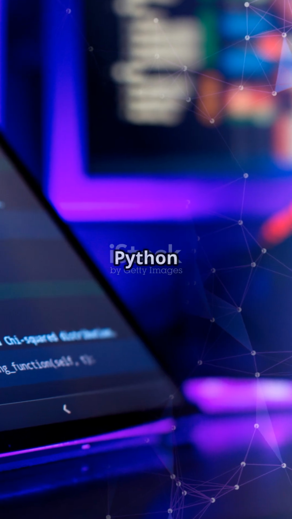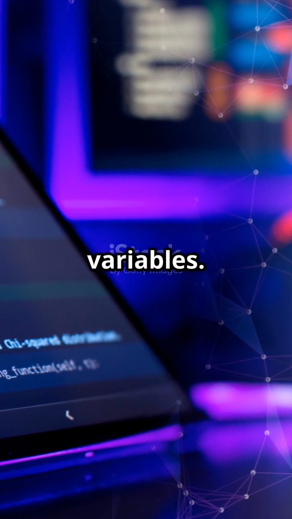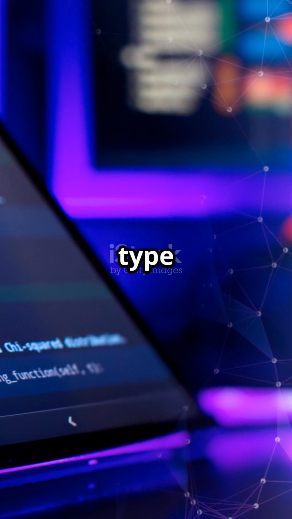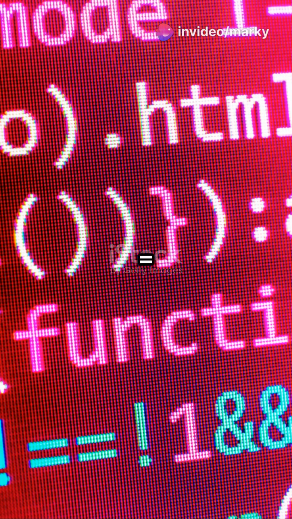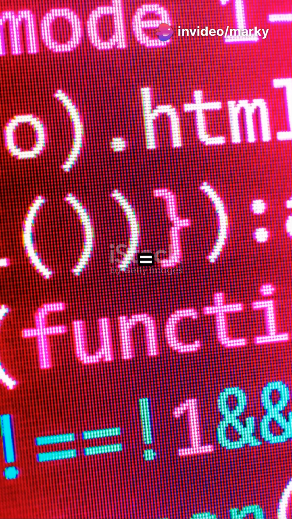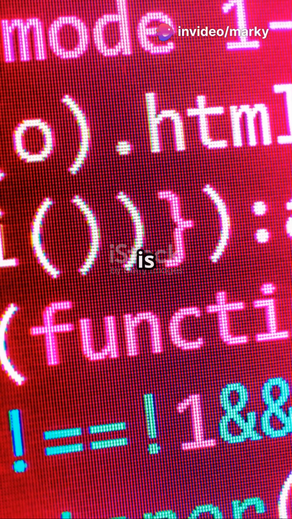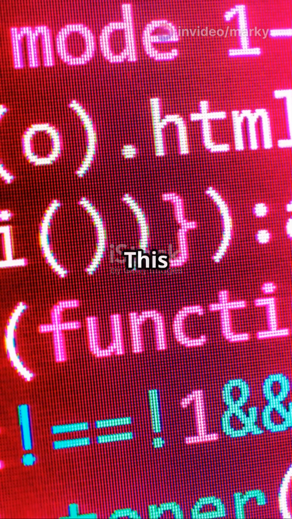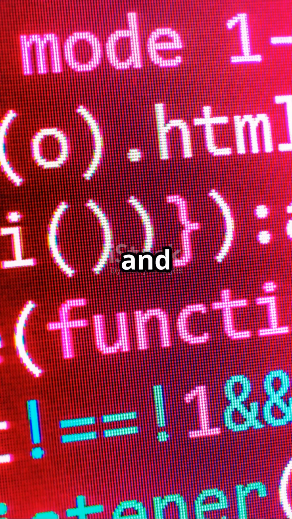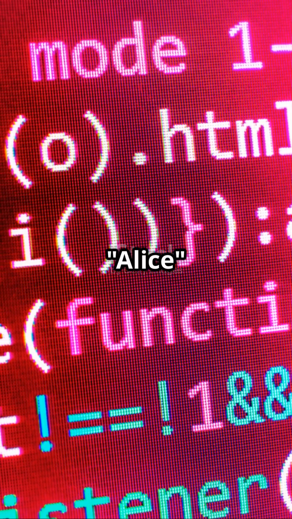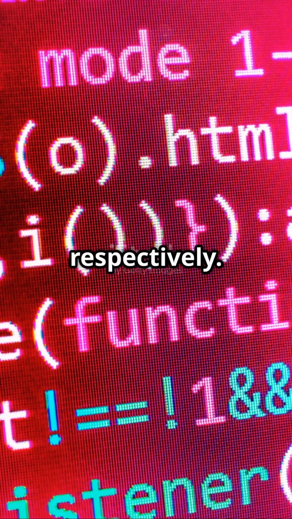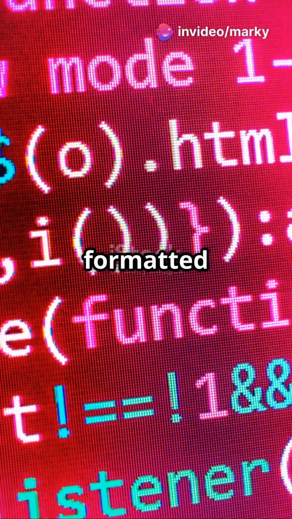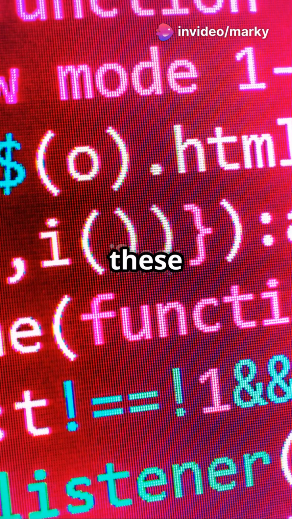Now, let's write a simple Python program that uses variables. Open your Python IDE and type the following code. name = "Alice", age = 30, print(f"Hello, my name is {name} and I am {age} years old.") This program creates two variables, name and age, and assigns them the values Alice and 30, respectively. The print function then outputs a formatted string that includes the values of these variables.